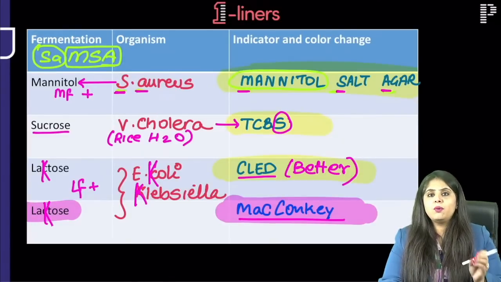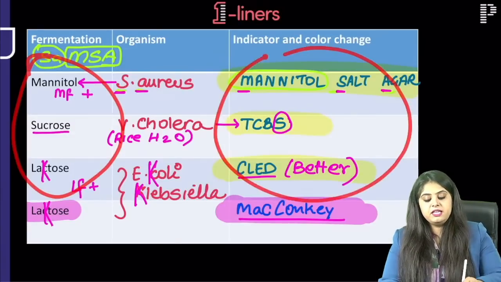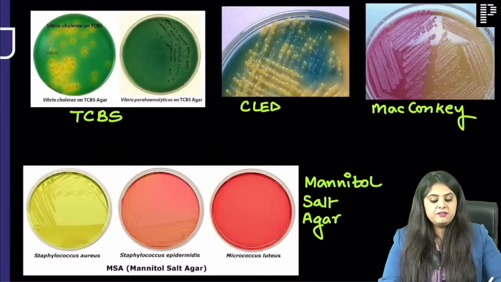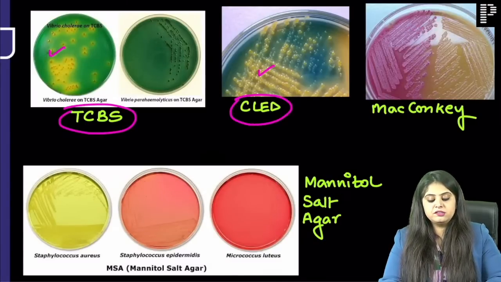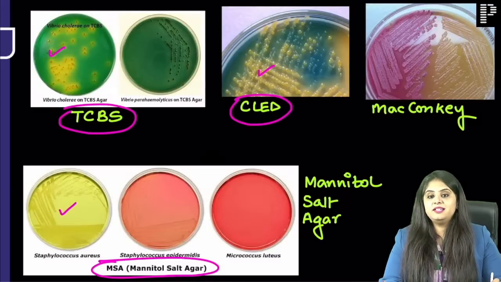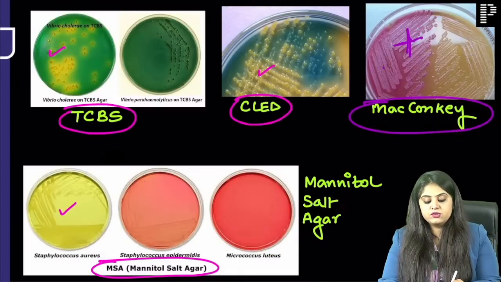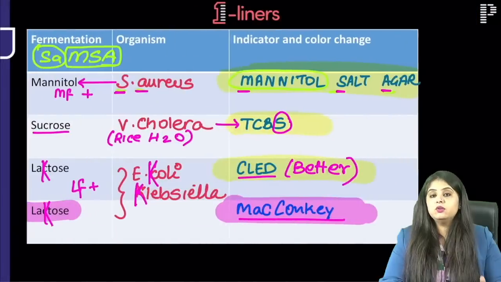So how I have learnt, ma'am: every fermentation on this planet will give a yellow color, but only MacConkey agar gives a pink color. So let's see. They will write this as TCBS. Which color did you get? Yellow. They will write this as CLED. Which color? Yellow. They will write it as mannitol salt agar. Which color? Yellow. But when they write MacConkey agar, the positive side is showing you what color? It is showing you a pink color. So all fermentations yellow, but MacConkey shows you pink. That is how you learn.